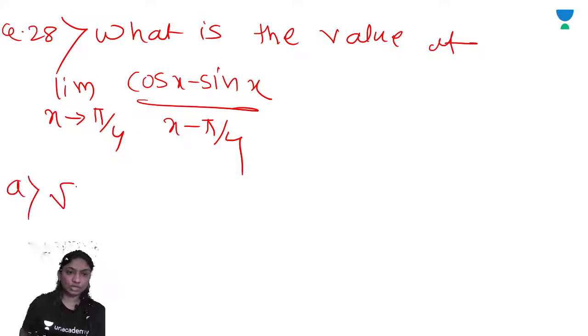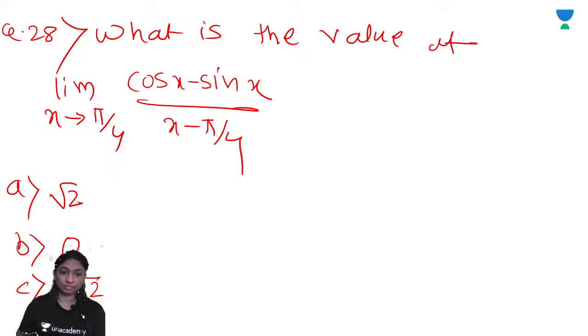Option A is root 2, option B is 0, option C is minus root 2, and option D is limit does not exist.